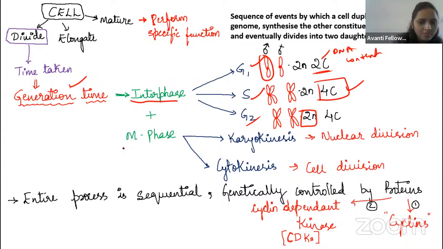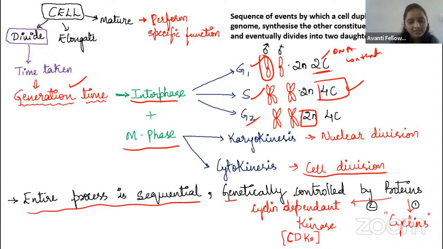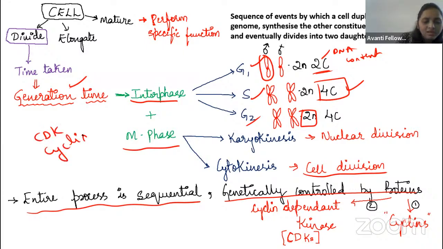Then coming to the M phase. Okay, guys, in the M phase, what will happen? Karyokinesis, which means nuclear division, will happen. After that, cytokinesis, cytoplasm division, will happen, right? The cell is divided into two daughter cells. The entire cell cycle process is sequentially and genetically controlled by proteins, right, guys? Those proteins we call CDK and cyclin. Remember, guys, CDK and cyclin.